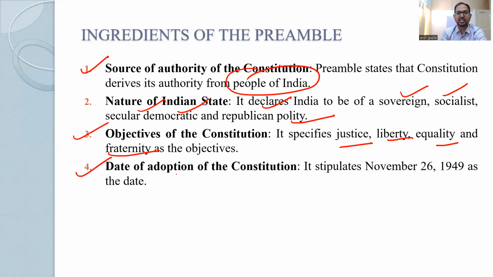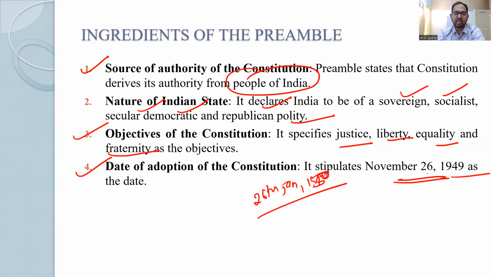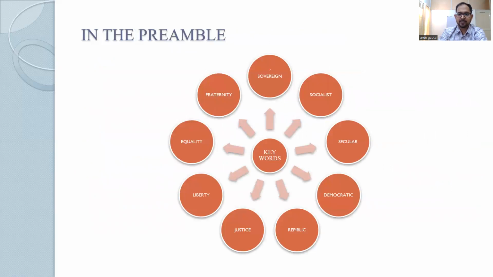And the fourth important thing is the date of adoption of the Constitution, November 26, 1949. So the Constitution was adopted on 26 November 1949, and 26th of January 1950 is the Republic Day. Okay. Moving forward, we will now be discussing each and every keyword of the preamble. What are the keywords? Sovereign, socialist, secular, democratic, republic, justice, liberty, equality, and fraternity. These are the 9 keywords that are the crux of the preamble and thereby the crux of the Indian Constitution and Indian polity.